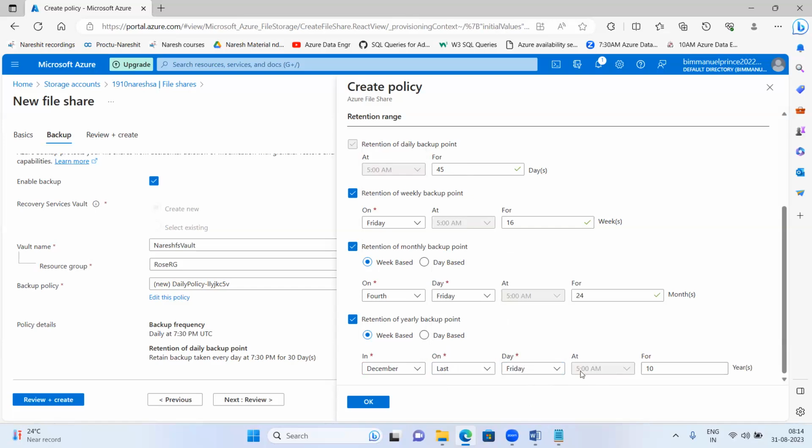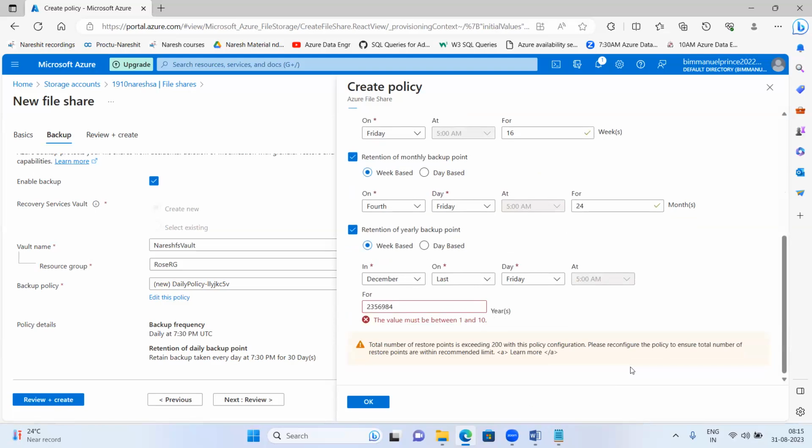Okay, the time is frozen everywhere. I want to keep it for 10 years. Okay, let us see how many years we can keep this. It is giving a maximum of up to 10 years. You can keep the data from 1 to 10 years here. Okay, I'll just say keep it for 2 years. That's it.